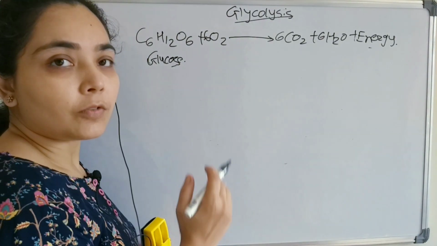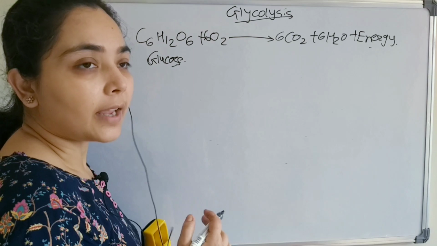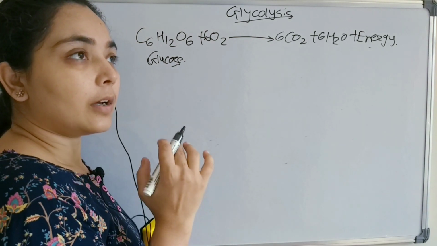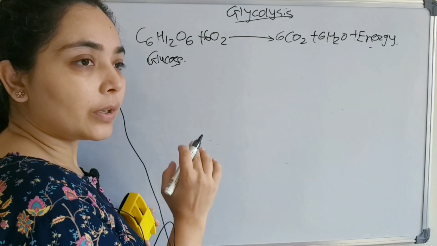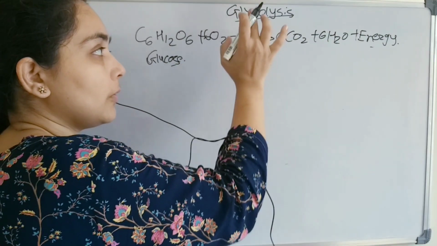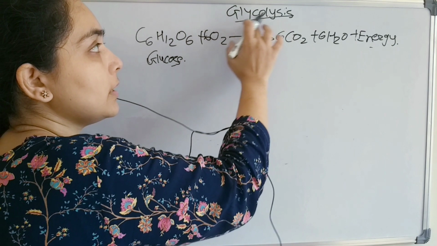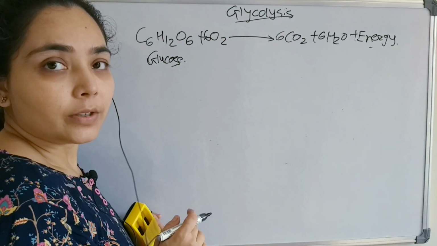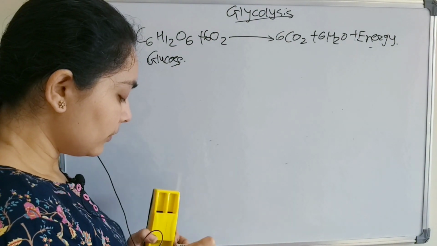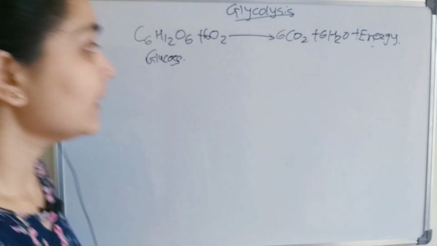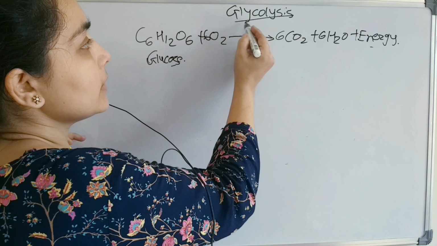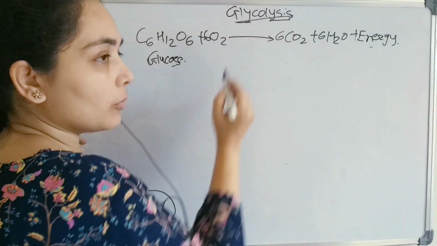Starting from glucose to get the energy, there is a series of enzymatic steps, and various cycles are involved, and ultimately we will get the energy. We will discuss each cycle one by one, and in today's video lecture we will focus on glycolysis, right? So what is glycolysis? Glycolysis means glucose breakdown.